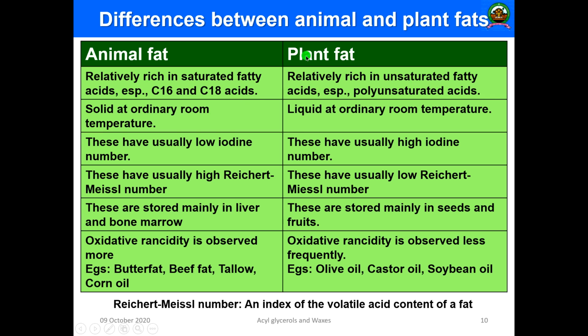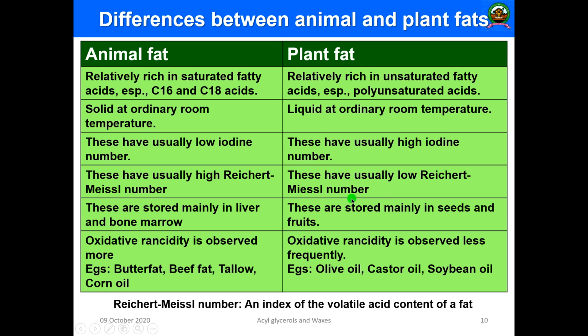Then animal fat is solid at ordinary temperature, but plant fat is liquid at room temperature. Animal fat has a low iodine number, we will discuss what the iodine number is, and plant fat has a high iodine number. Then animal fats usually have a high Reichert-Meissl number, and plant fat has a low Reichert-Meissl number.